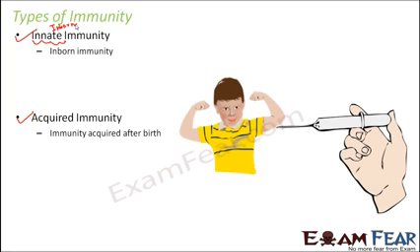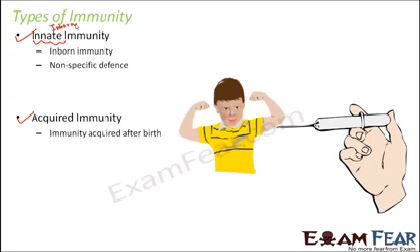The other type of immunity is immunity which is acquired after birth. So how is immunity acquired? When we talk about immunity being acquired, it means that some sort of substances, not exactly medicines, are introduced inside your body which provide immunity to your body. What those substances are and how they provide immunity, we will discuss very soon. But the concept is that acquired immunity is not present by birth, it comes inside the body only later in life. But innate immunity is something which is present by birth.